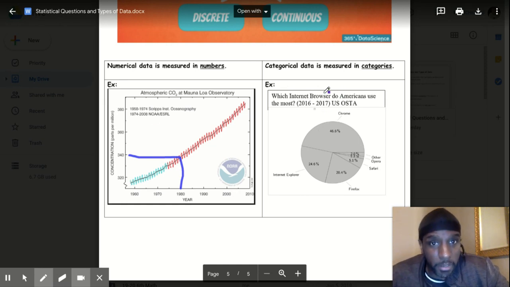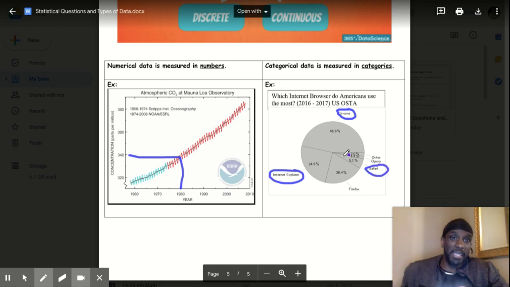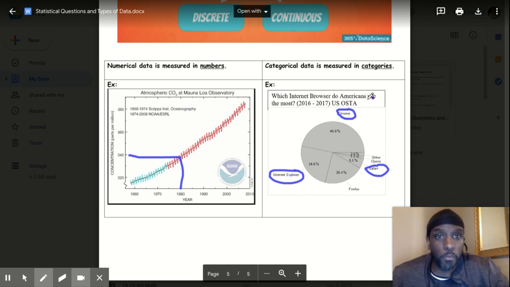But over here, which internet browser do Americans use the most? One category is Chrome internet browser. Another one is Internet Explorer. Another one is Safari. So whenever this data was taken, it said that 5.1% use Safari. That's the Apple. So I'm assuming that will be a lot higher now because more people have Apple phones now than before.